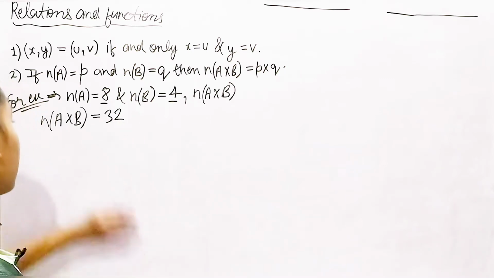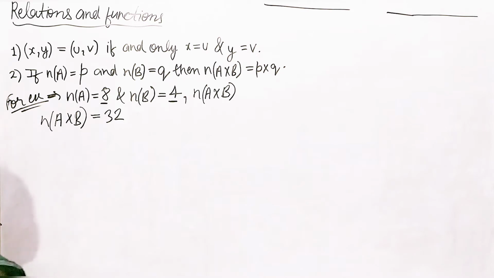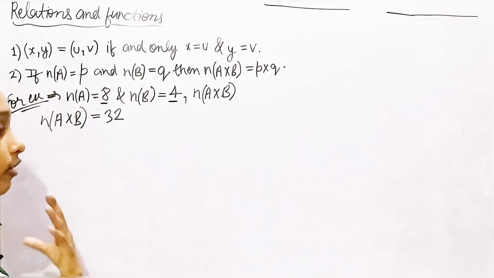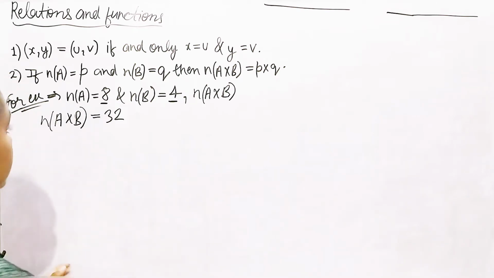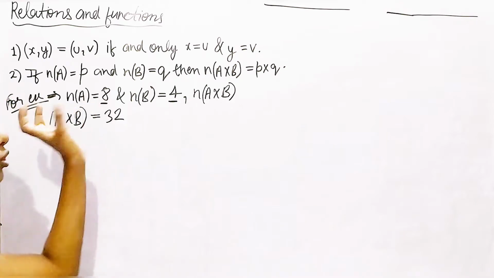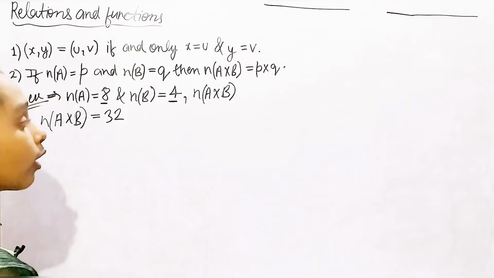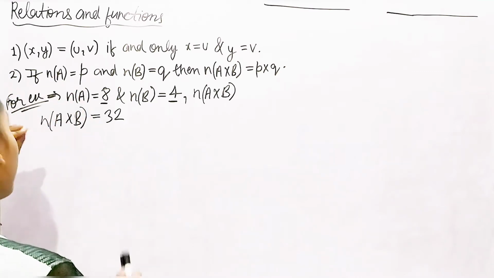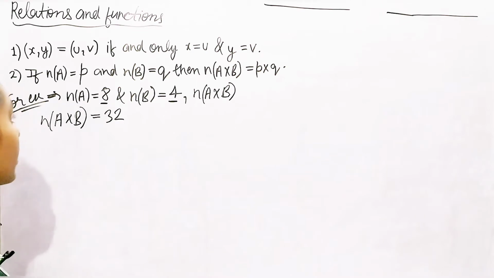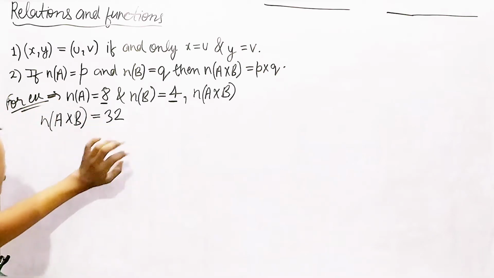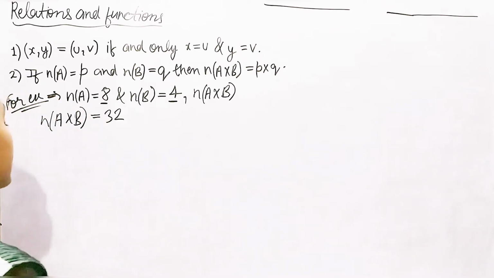So in some questions, if we have to find the number of elements in the Cartesian product of two sets, first we need to know the number of elements in both sets. Then we multiply the number of elements in set A and the number of elements in set B, and whatever answer we get, that's the answer.